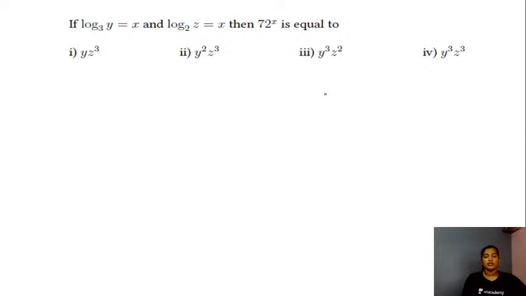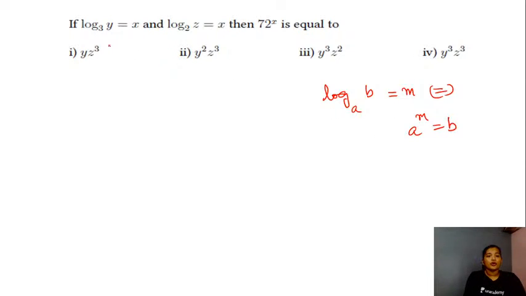Okay, let me give you the hint. The basic definition of log in terms of exponential, the relation between log and exponential function. If log of b to the base a is equal to some value m, then a raised to the power m is equal to b.